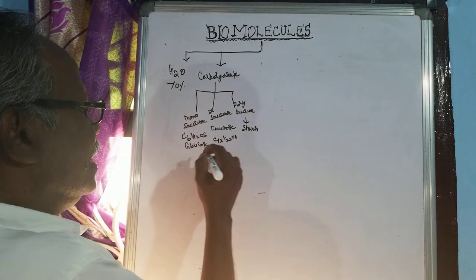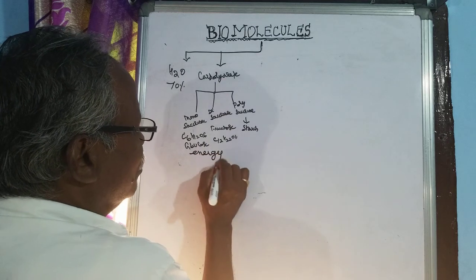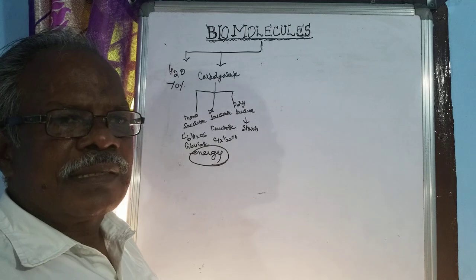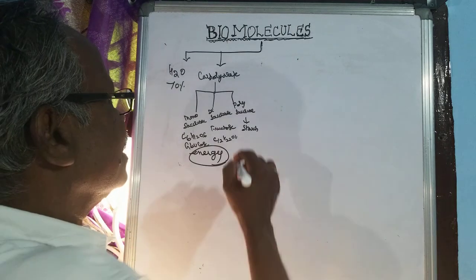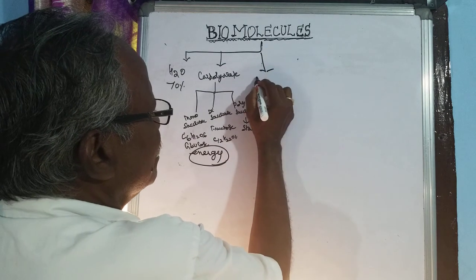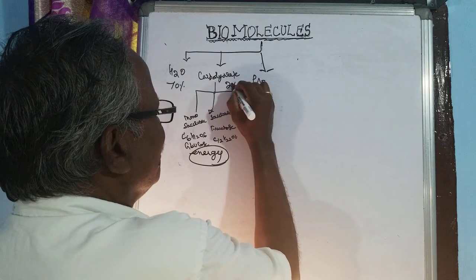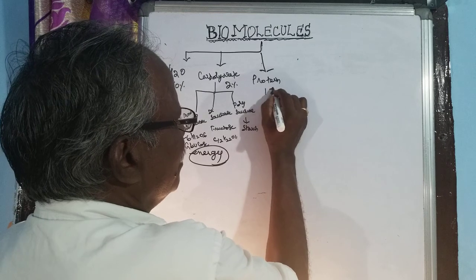So the major function of the carbohydrate is as an energy giving substance: monosaccharide, disaccharide and polysaccharide. Then the second thing is protein. Carbohydrate is made up of 2% and protein is made up of 15% of the cell or the body.